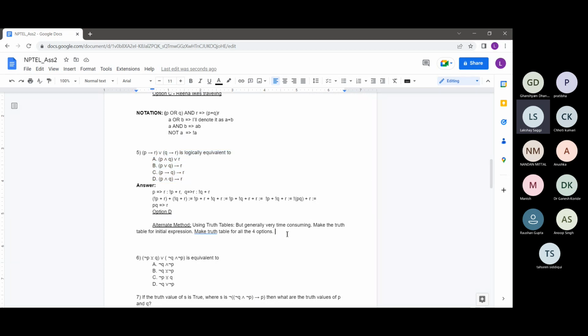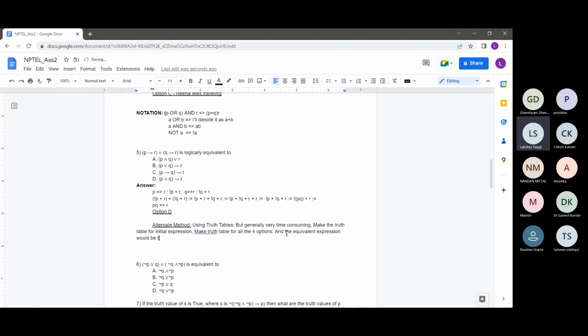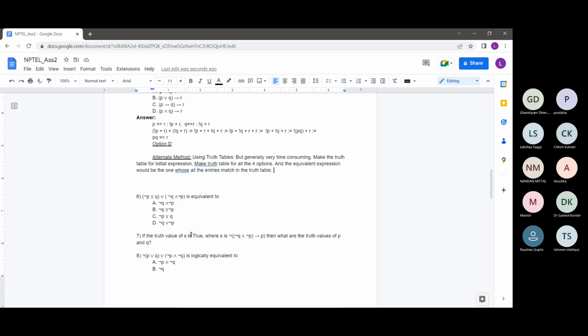So make truth tables for all the 4 options, and the equivalent expression would be the one whose entries all match in the truth table. Since the expressions are equal, for every entry of the truth table, the expression should match. And in this way, we can use truth tables to find this. I'll not be making the truth table. It will be very time consuming.